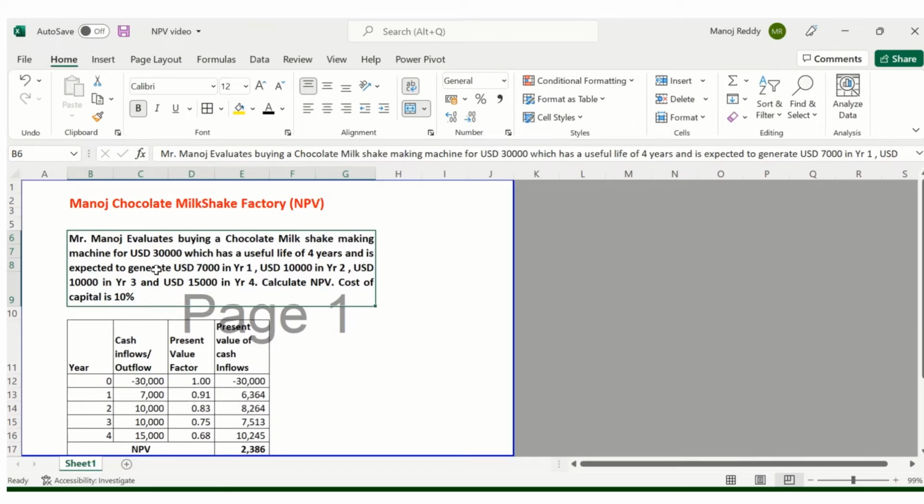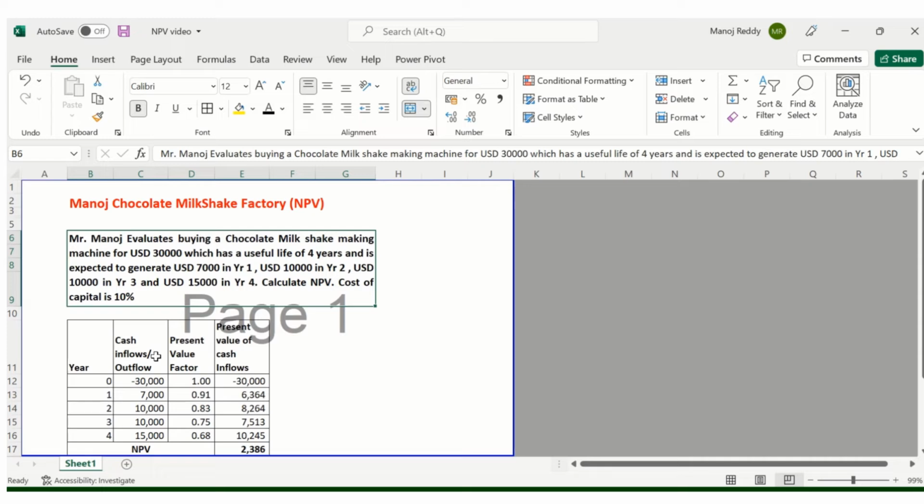Now that we have understood the concept of net present value, let's try to do a practical sum. Let's use the same sum which we used for payback period. Manoj evaluates buying a chocolate milkshake making machine for USD 30,000, which has a useful life of 4 years and is expected to generate 7,000 in year 1, 10,000 cash flow in year 2, 10,000 cash flow in year 3, and 15,000 cash flow in year 4. We have to calculate the net present value, and the cost of capital is 10%.